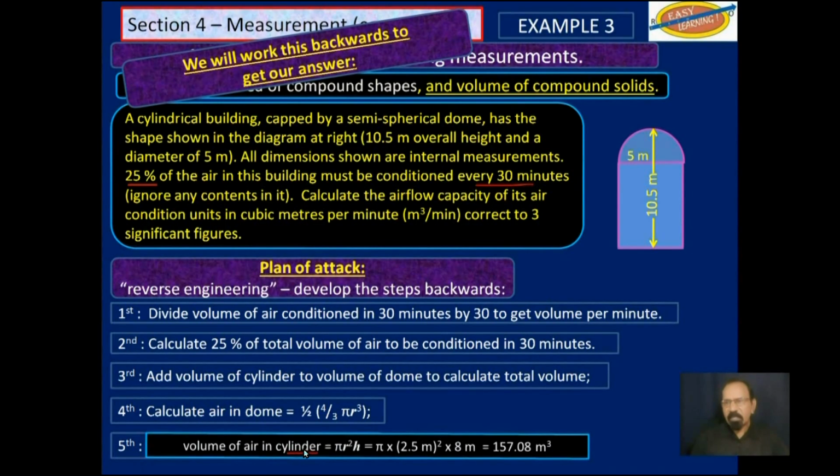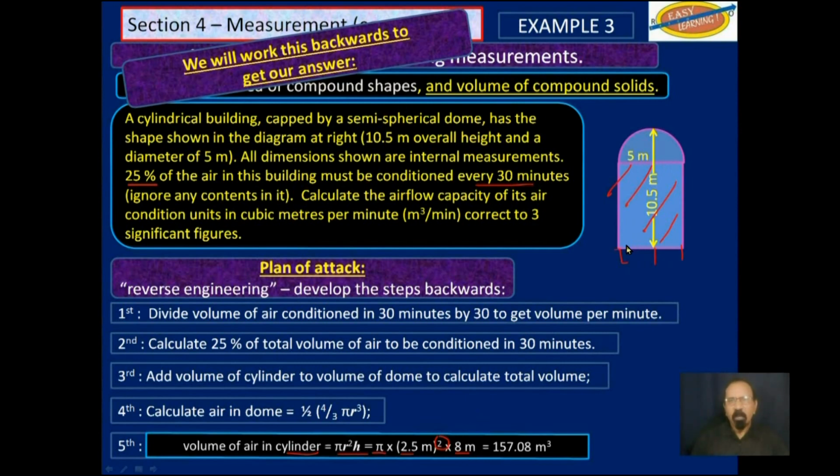Volume of air in cylinder, that is this part here, will be pi r squared h, pi times 2.5. Remember, if the diameter is 5, then the radius is half of that, 2.5 squared, multiplied by 8. So you may wonder, where did we get 8 from?